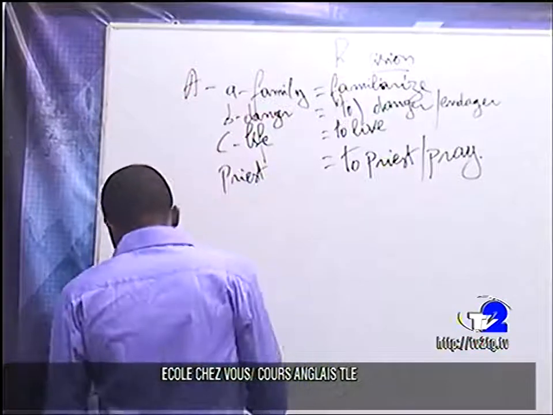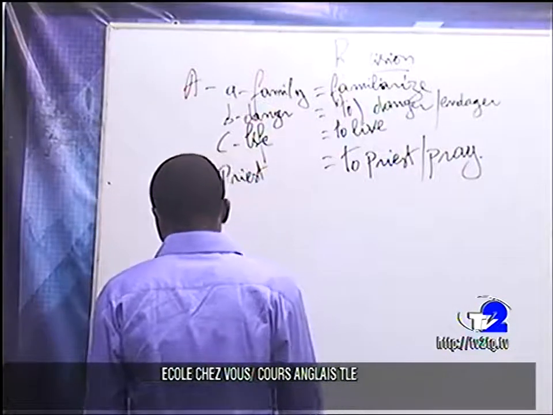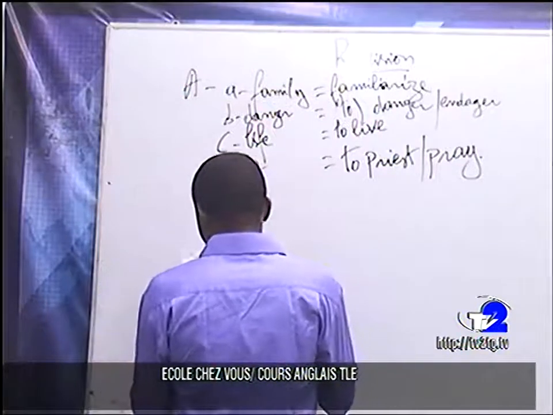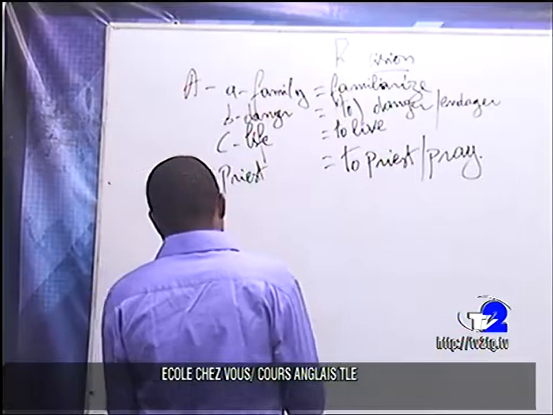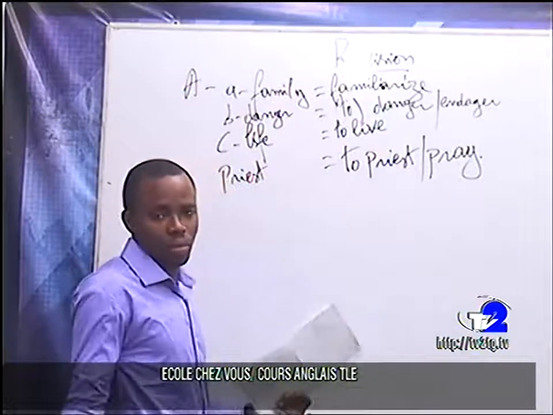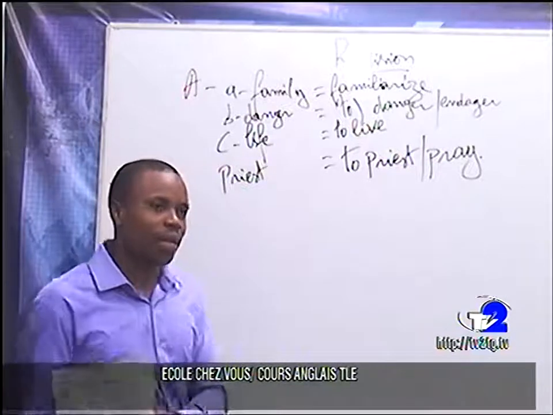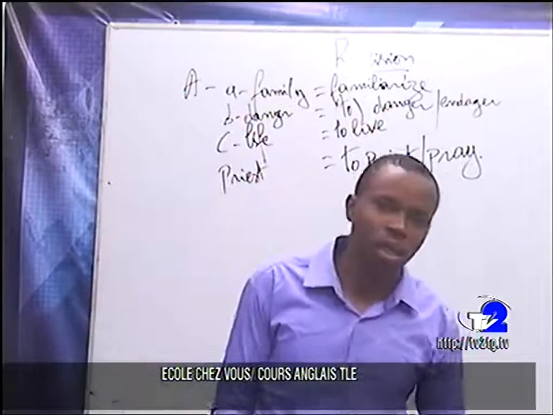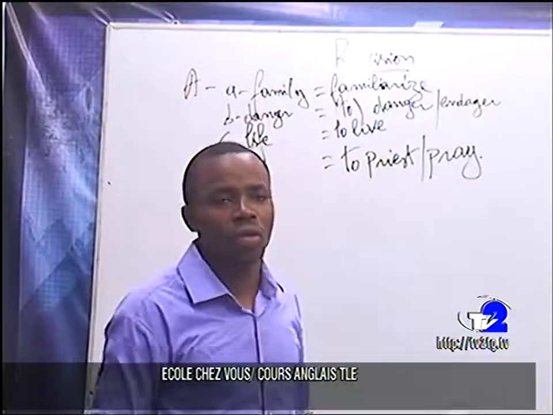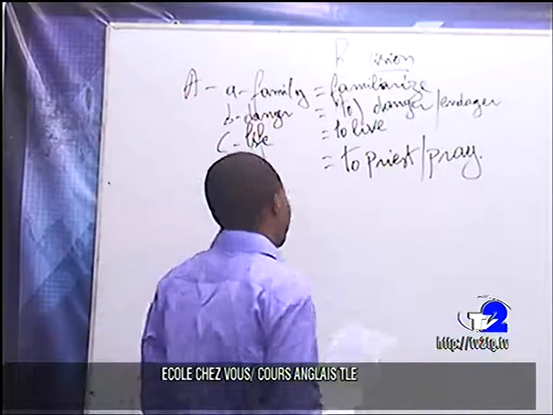Now, another point is this. Give antonyms. When we say antonyms, we are talking about the contrary, the opposite. Opposite, antonym, the contrary, all those words are synonyms.